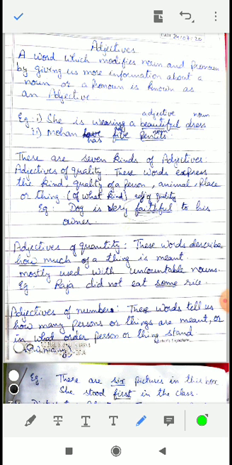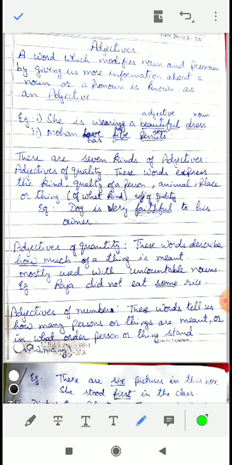Today we are going to start our next chapter of our grammar book, that is adjectives. What is an adjective? A word which modifies a noun or pronoun by giving us more information about a noun or a pronoun is known as an adjective. You can also say that an adjective adds something to the meaning of a noun or a pronoun.